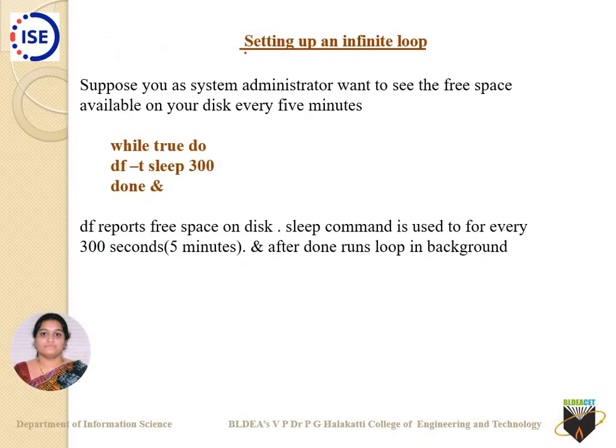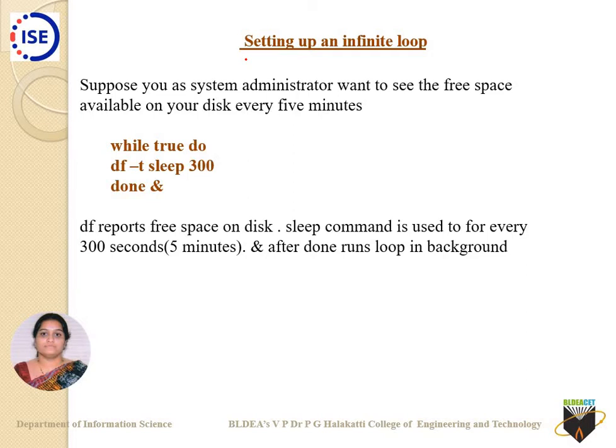An example I have taken here is setting up an infinite loop. Suppose you, as a system administrator, want to see the free space available on your disk every 5 minutes.